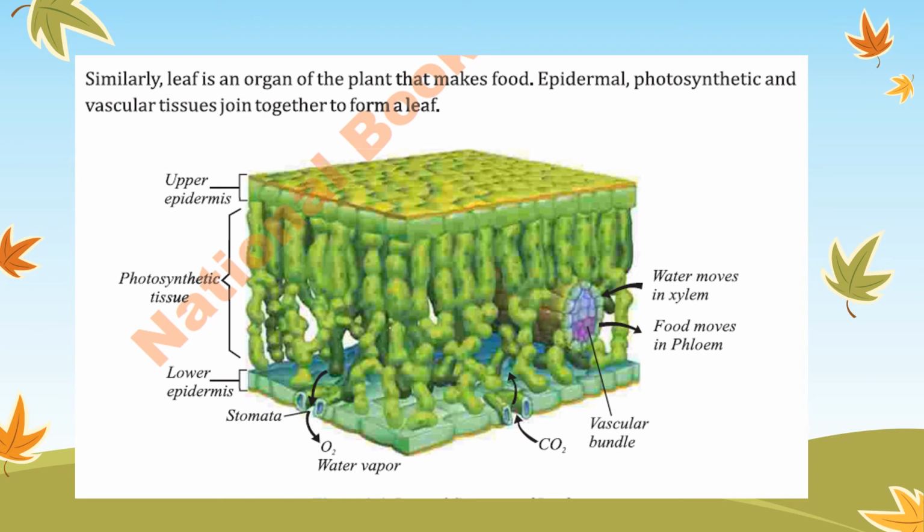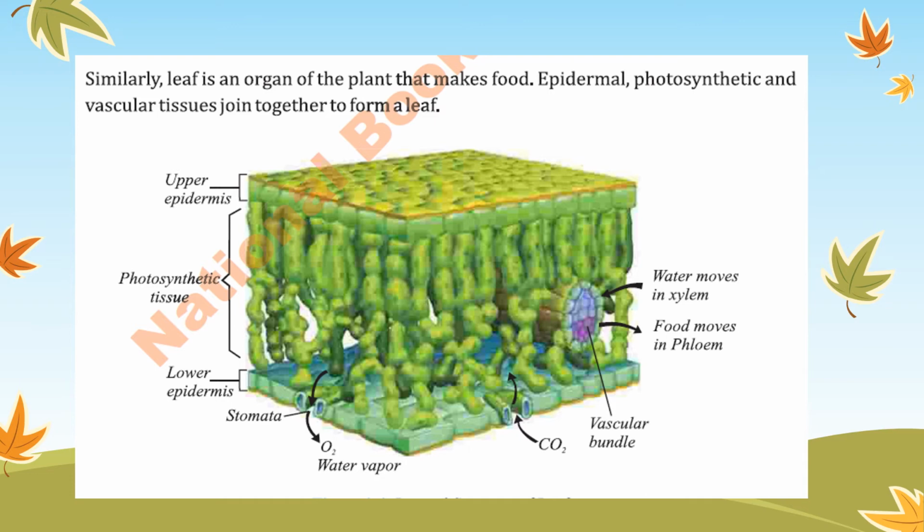Just like in the human body different types of organs are present, in the same way plants also have different organs which perform specific functions. Leaf is an organ that makes the food. It is related to photosynthesis, and this leaf is formed by the combination of different types of tissues. You can see in this picture that upper epidermis, photosynthetic tissues, vascular tissues, all these combine together and then a leaf is formed.